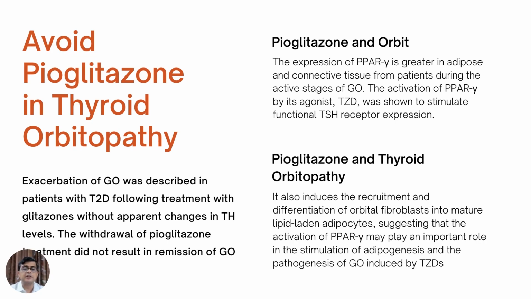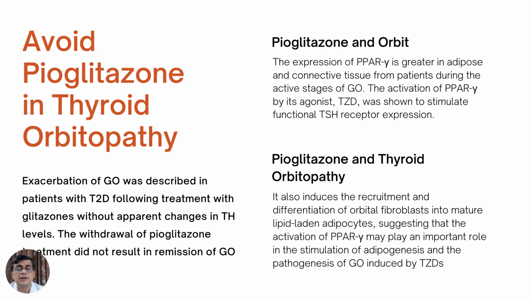This is another area which we don't traditionally think about, and that is pioglitazone. Whenever we see people on pioglitazone, we also always look at their face and we find their eyes are a little puffy. But we know that whenever there is thyroid toxicosis due to Graves' disease and orbitopathy, this can cause protrusion of the eyes.